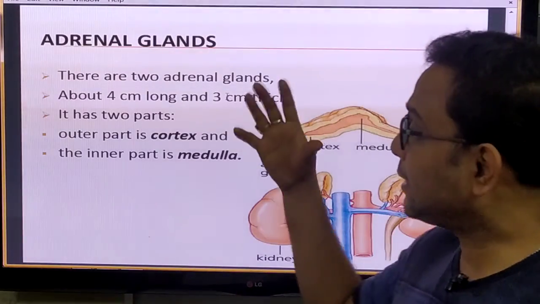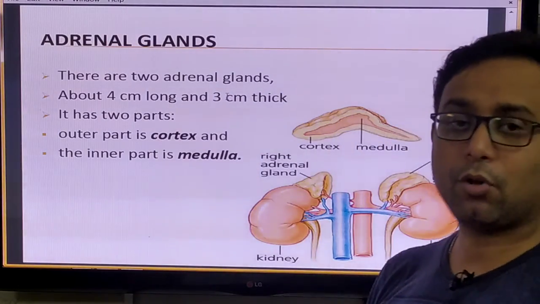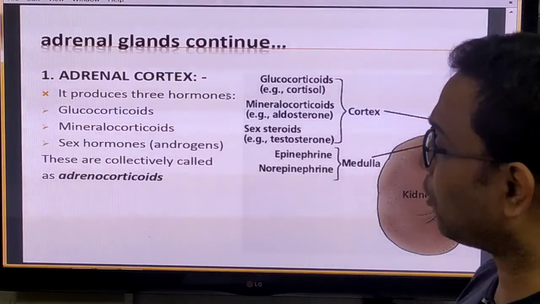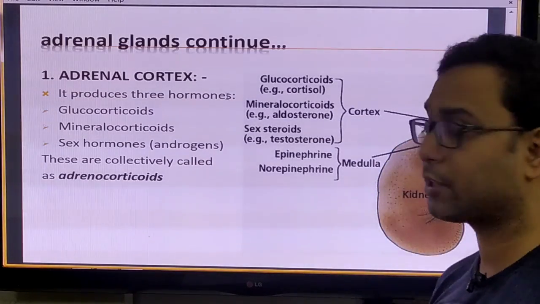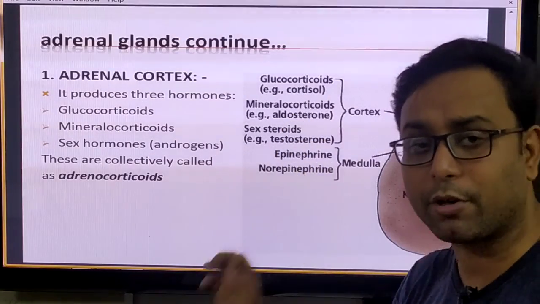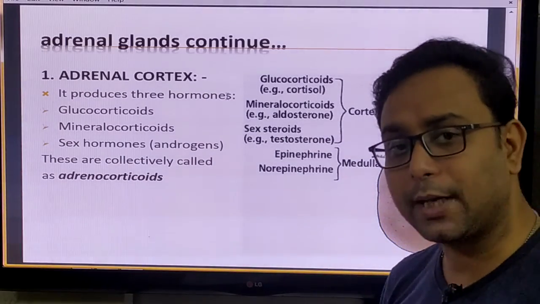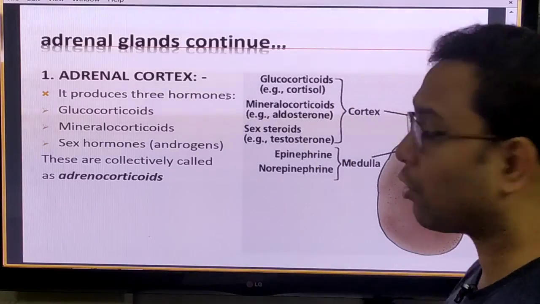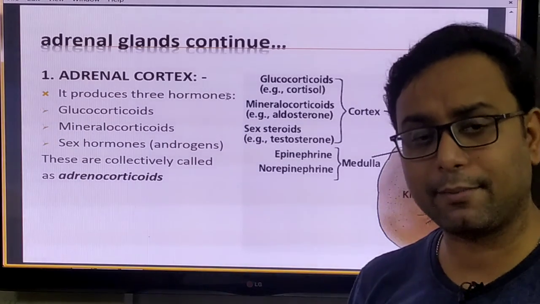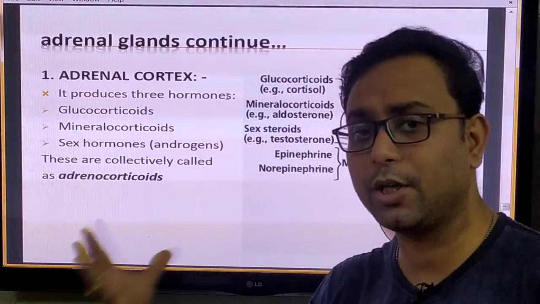But the most important other gland is the adrenal gland. These adrenal glands have two regions. The outer region is the cortex and the inner region is the medulla. The adrenal cortex secretes three important hormones: glucocorticoids, mineralocorticoids, and sex corticoids. These three hormones are secreted from the cortex region of the adrenal gland. Glucocorticoids control glucose metabolism, mineralocorticoids control mineral metabolism, and sex corticoids help control the sexual characteristic features of human beings.